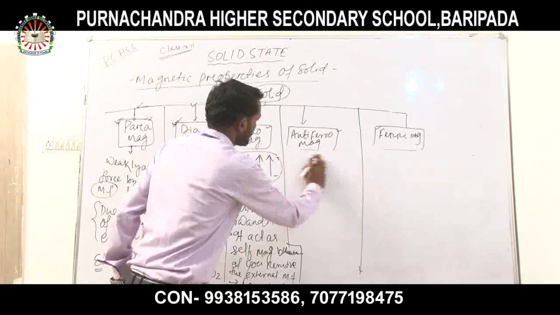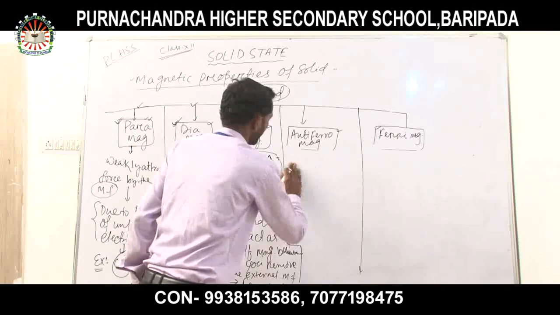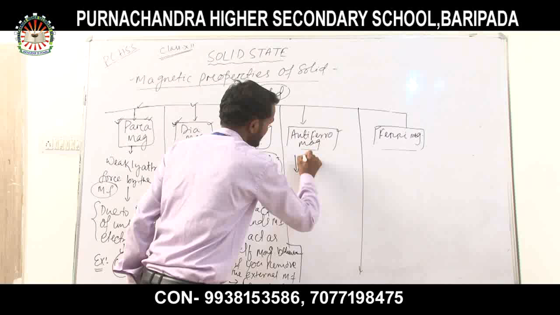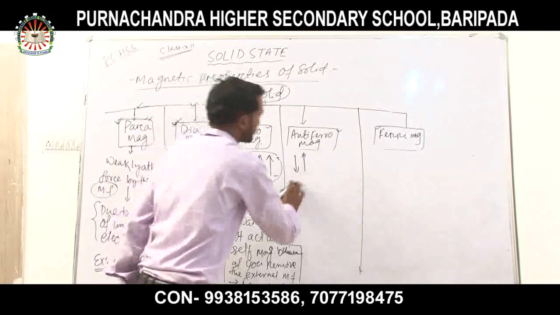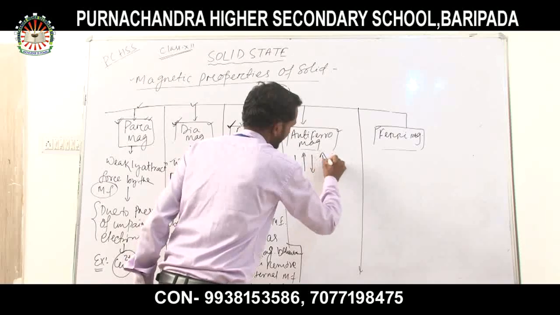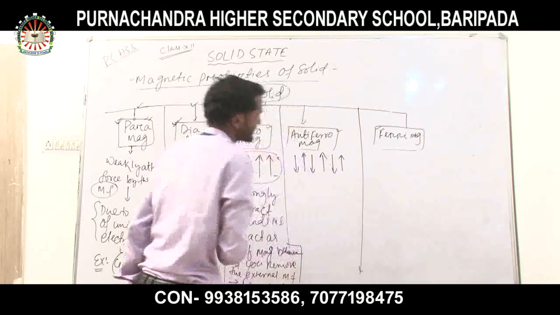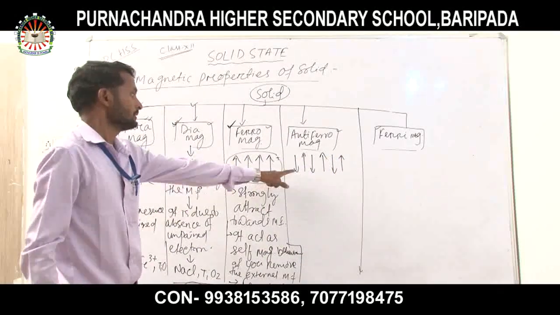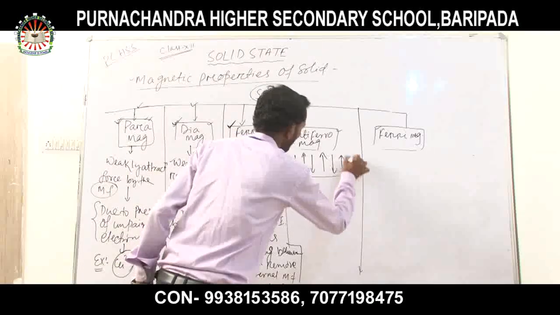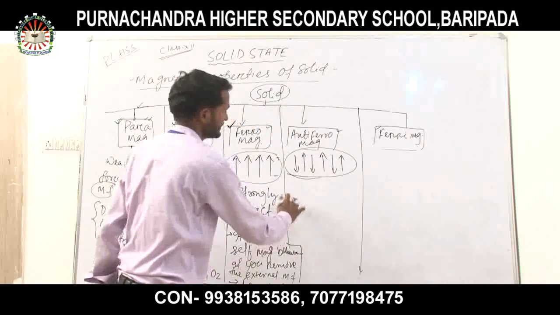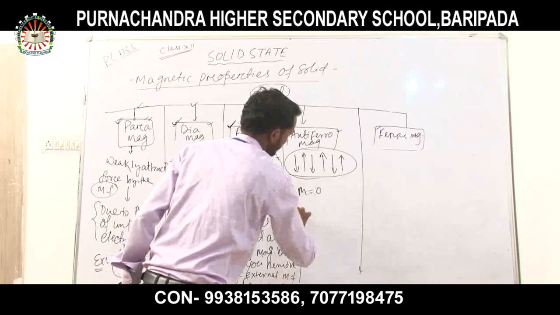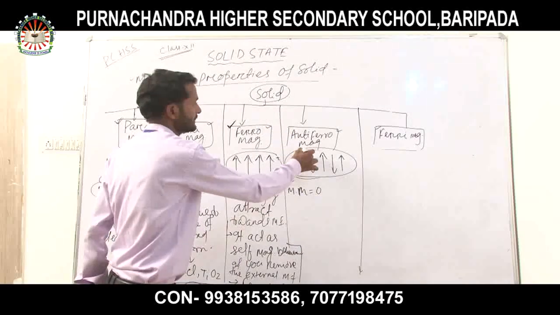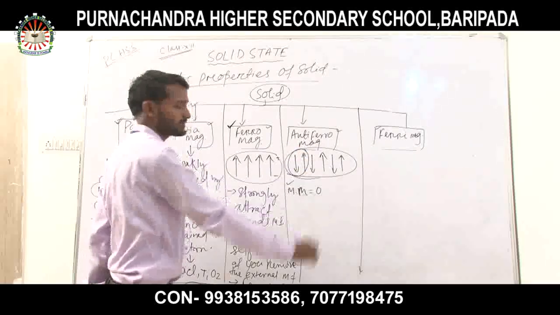The domains or dipoles are aligned in opposite directions. If one is bottom, then another is top. So these are aligned in opposite directions, so there will be no magnetic moment. That means the magnetic moment will be zero, because the alignments cancel each other.